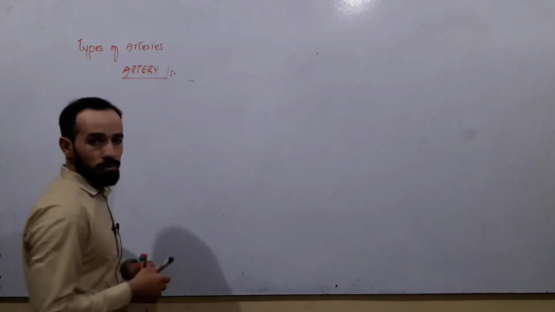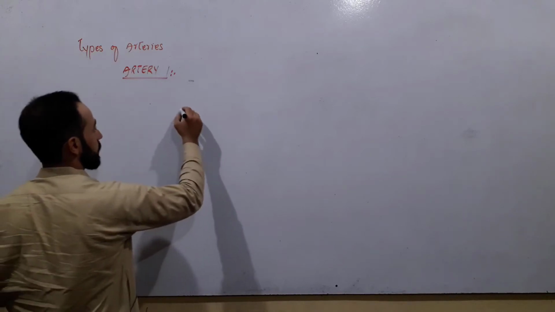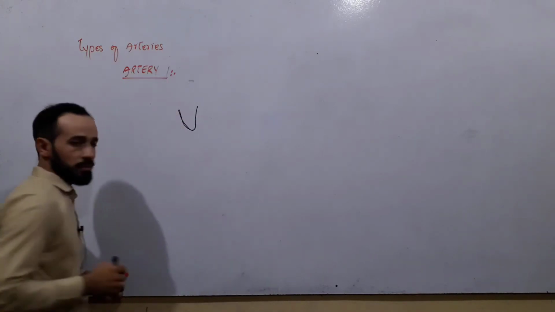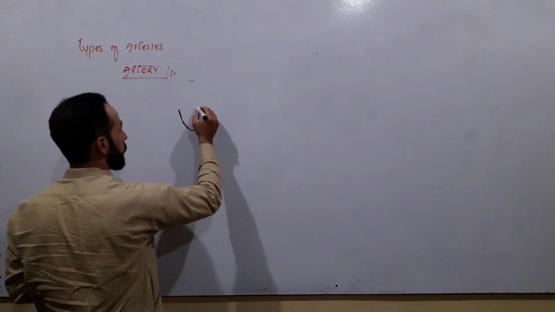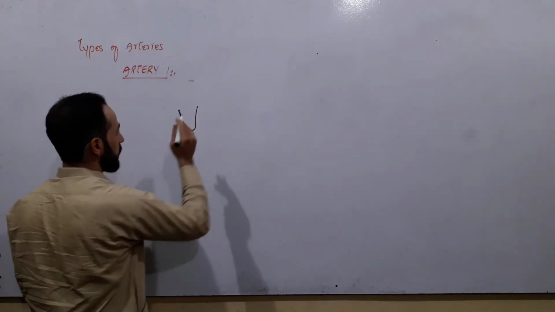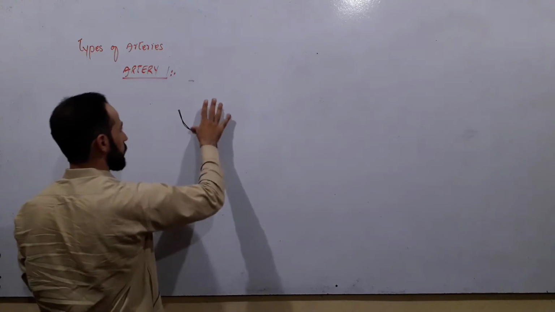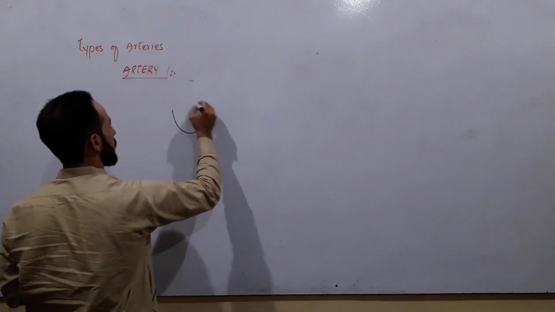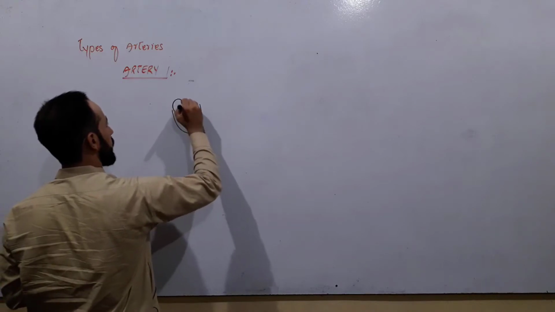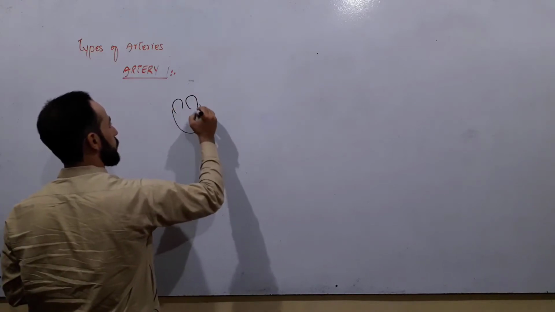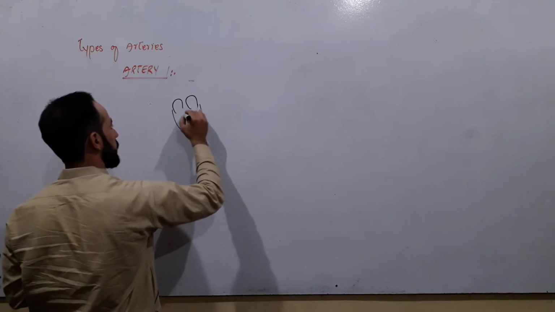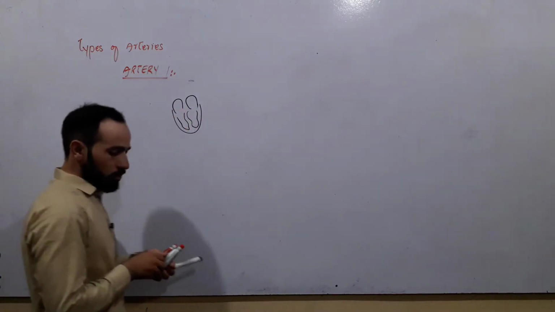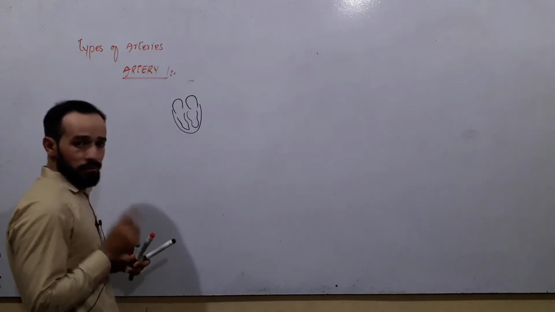Let us know the definition of artery from the diagram. This is our heart. It is a very simple, simplified diagram just to know about arteries.